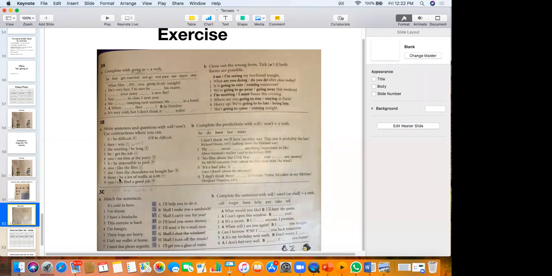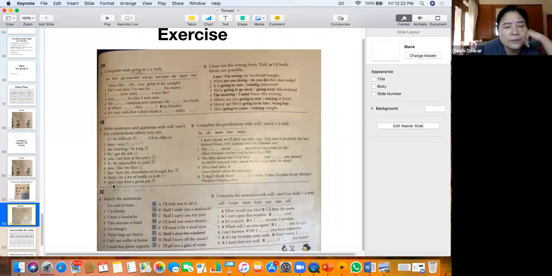And then number 8, there won't be a lot of traffic in the morning. There won't be a lot of traffic at 6 o'clock. That's right.